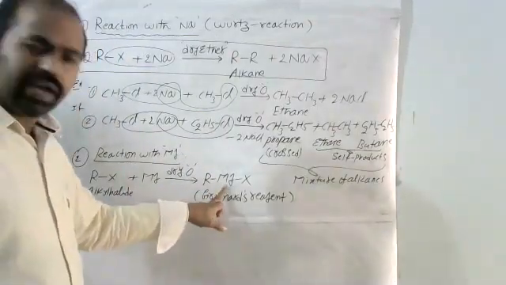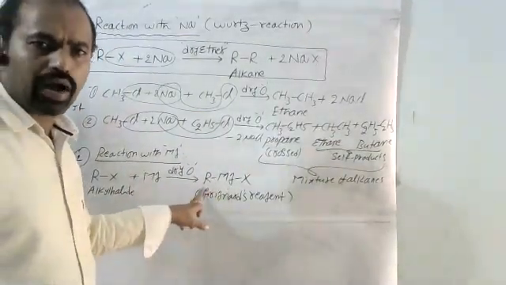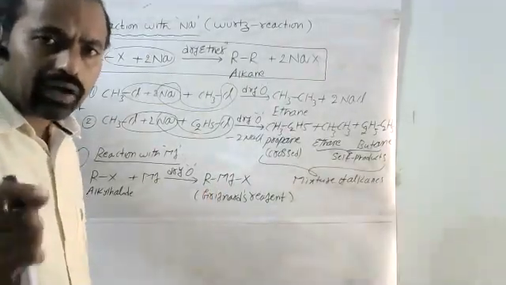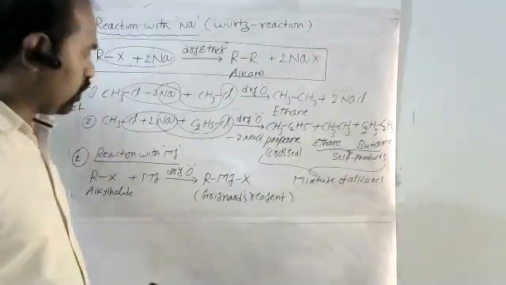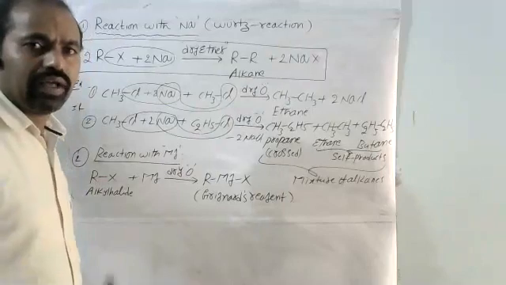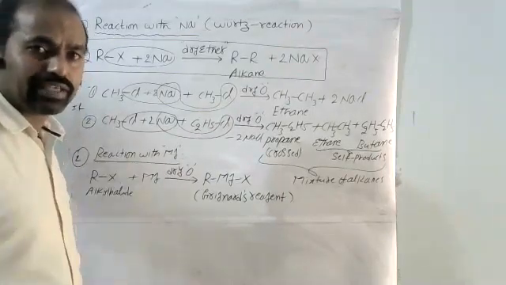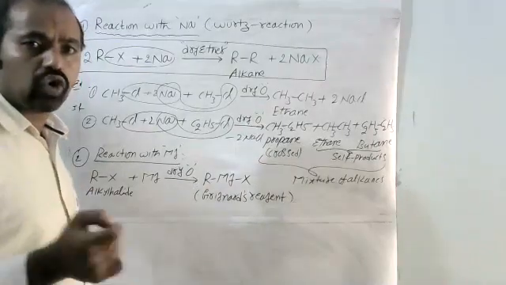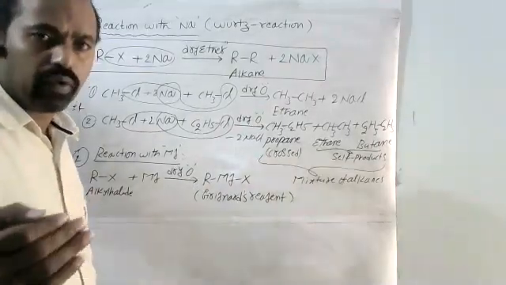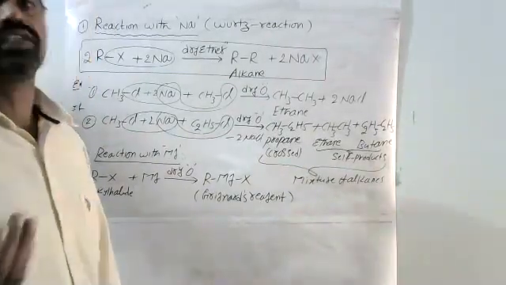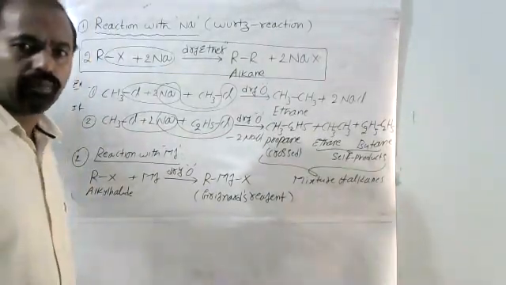Organometallic compound means a compound in which the metal is directly bonded with the carbon. See, magnesium metal directly bonded with the carbon. So this is called an organometallic compound. Grignard's reagent is nothing but an organometallic compound. Alkyl magnesium halide is called Grignard's reagent. It is also called organometallic compound, where the metal is directly bonded with the carbon.